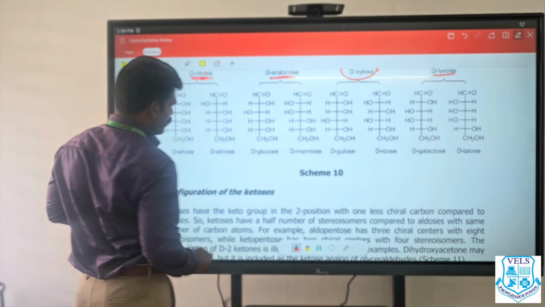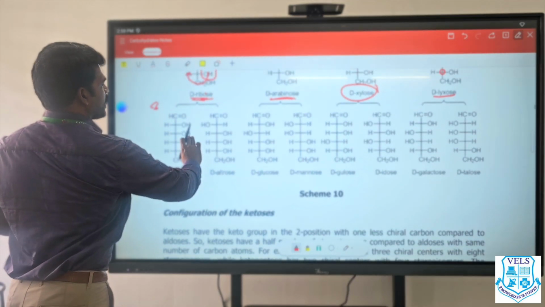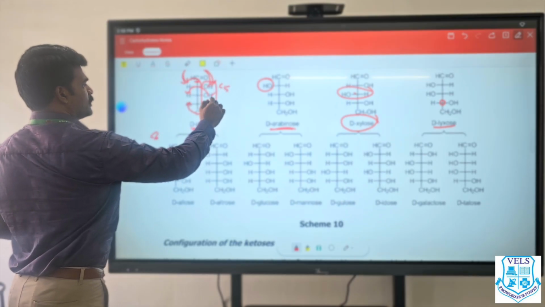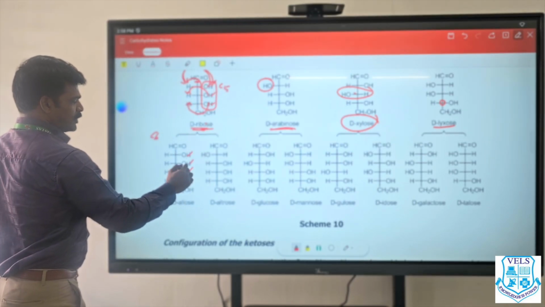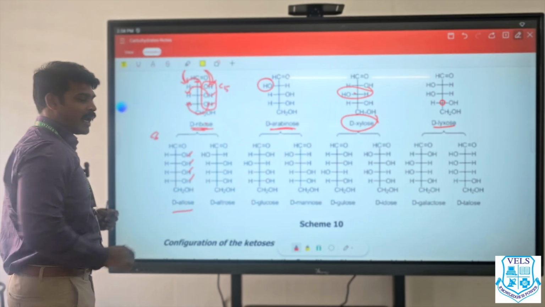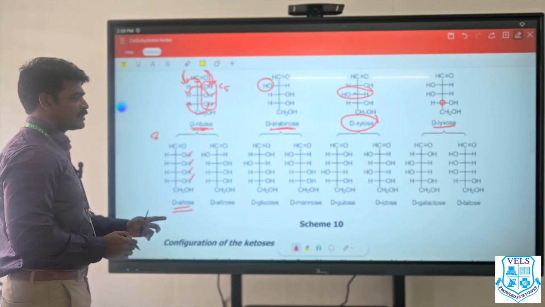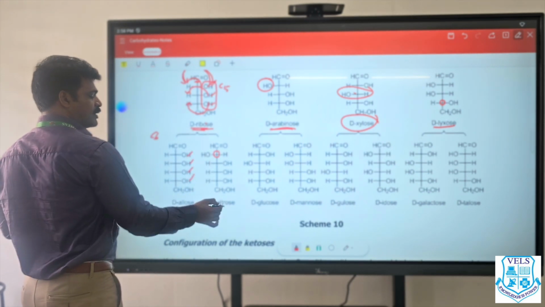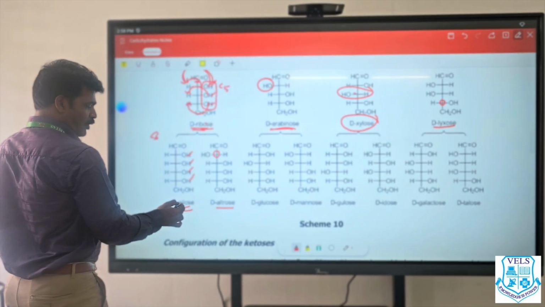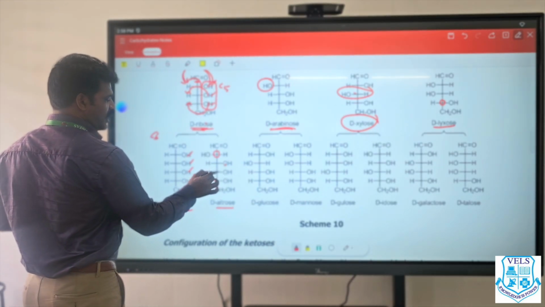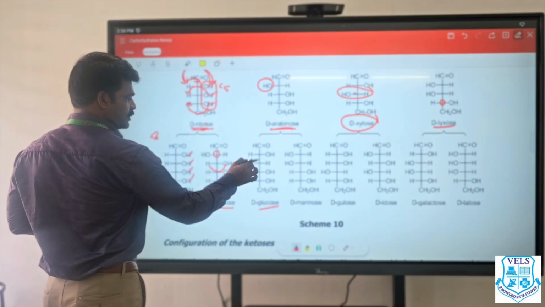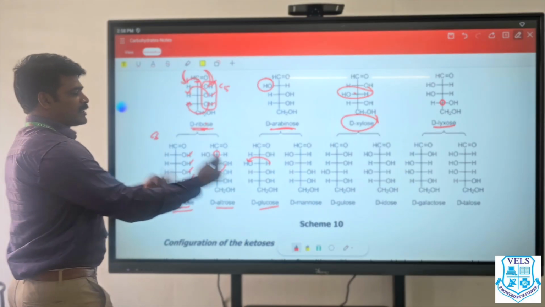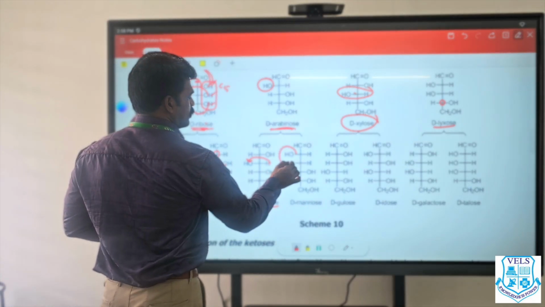Now, direct descendant from ribose. All the hydroxy groups on the left side, C6 carbon, that is called allose. This is allose. When the second carbon hydroxy is shifted, it is called altrose. Allose, altrose. When the third carbon is shifted, it is called glucose. See here, the third carbon is shifted. That is glucose.